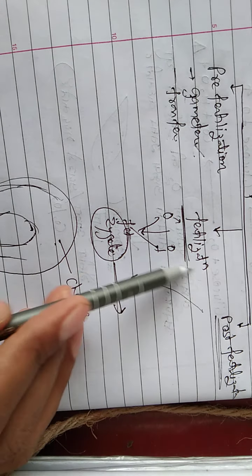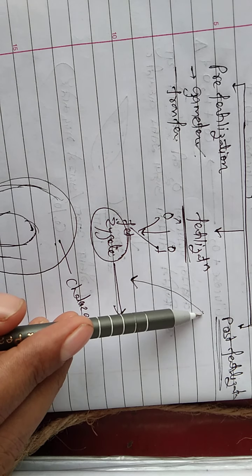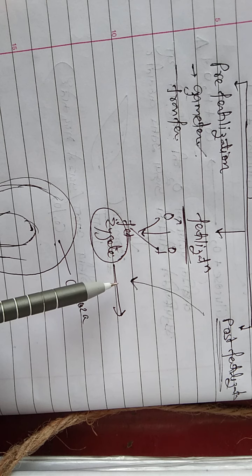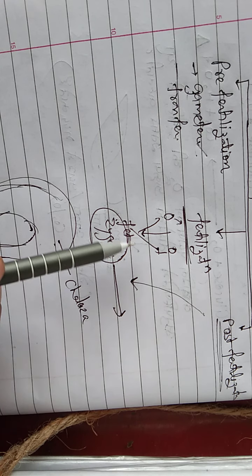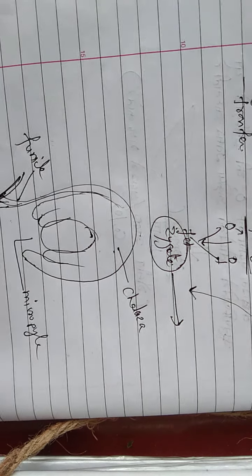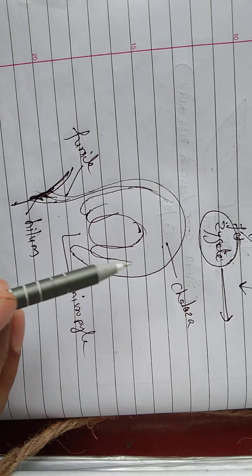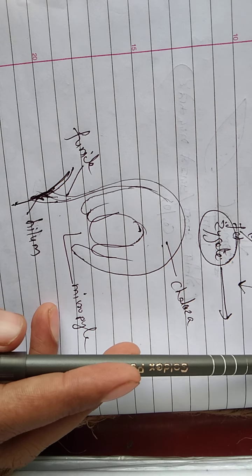Now you are going to learn about the changes that take place after zygote formation in the plant, and what changes occur in its structure. These are all included under post fertilization changes.